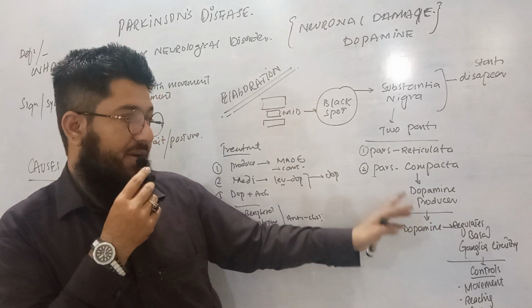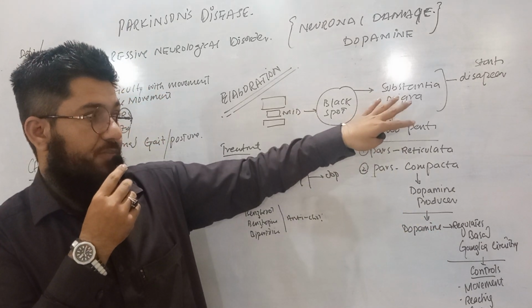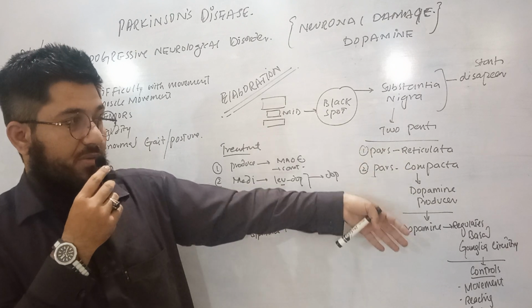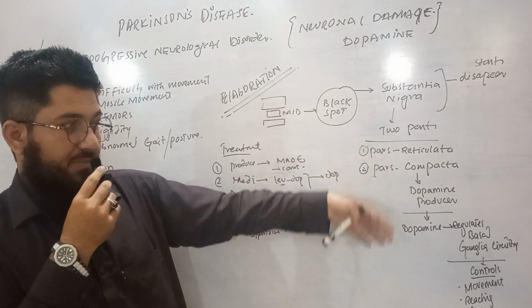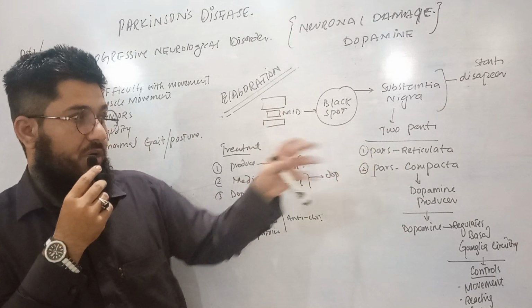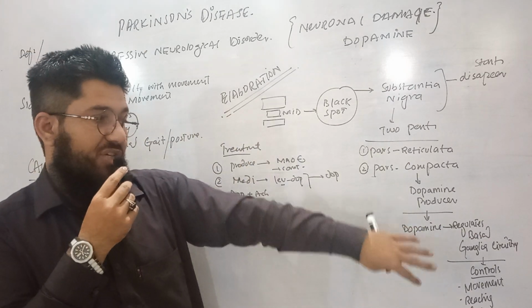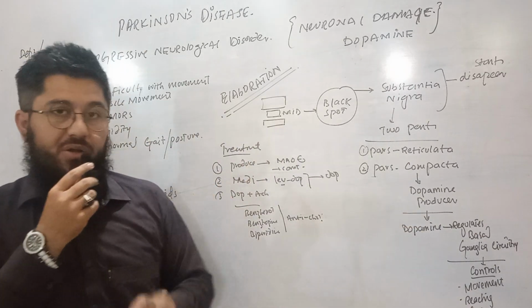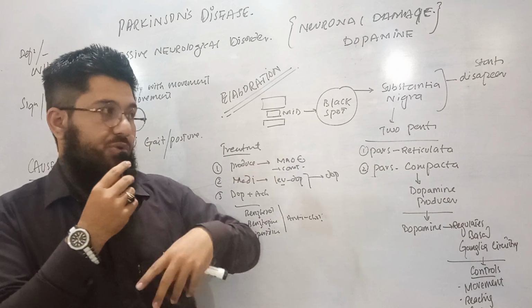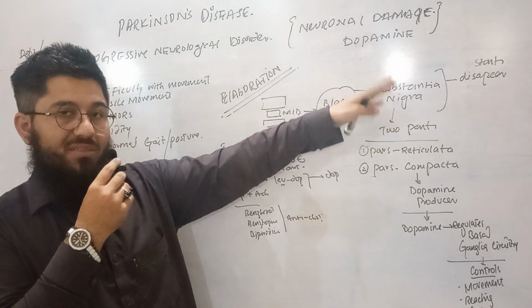So what is now happening here? By this substantia nigra, along with some other basal ganglia like caudate, putamen, pallidus, all those circuitries are maintained. So there is a kind of interaction among all these basal ganglia.